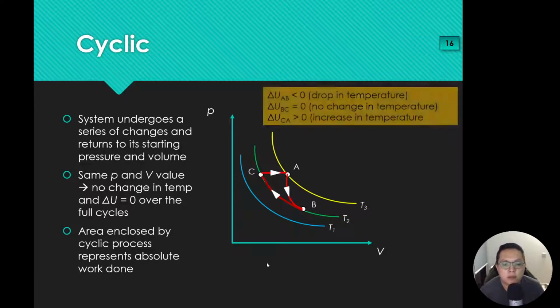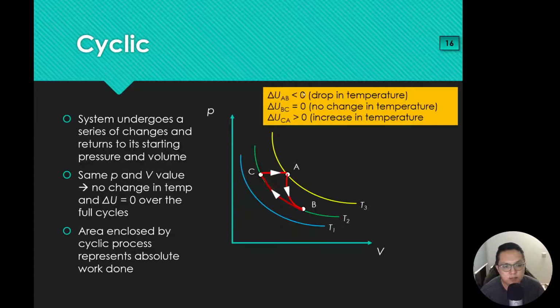Alright, so in summary, delta U from A to B, because I'm moving from T3 to T2, a lower isotherm, there's a change in my temperature, so delta U AB is less than 0. B to C, moving along an isotherm, delta U BC is equal to 0. C to A is moving up to a higher isotherm, so delta U is more than 0.